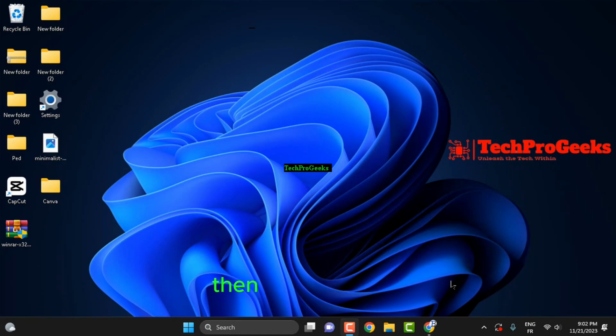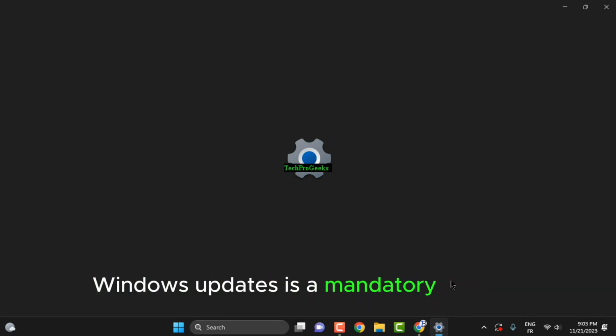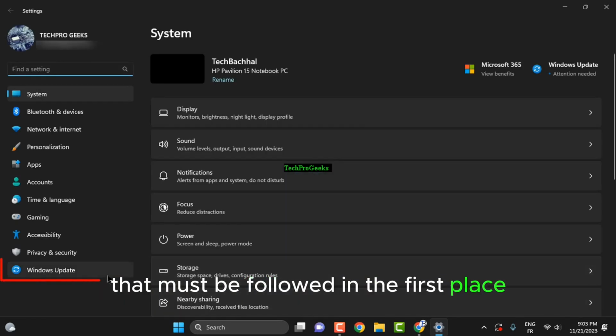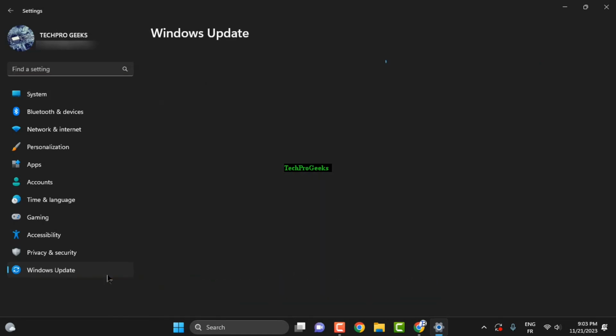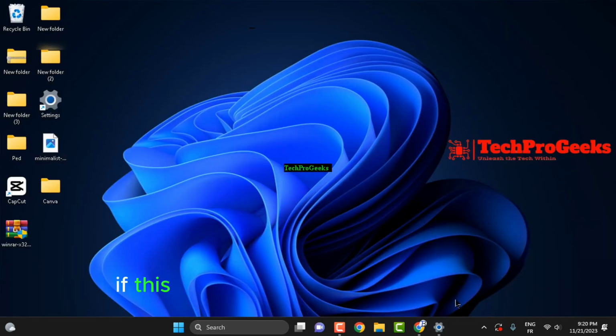Click on Start, then open Settings. Go to Windows Update. Click on Check for Updates button. Checking for general Windows updates is a mandatory solution that must be followed in the first place for each OS-related issue. This option will automatically scan and update any available aspect. If this attempt didn't resolve the issue, let's move on to the next solution.